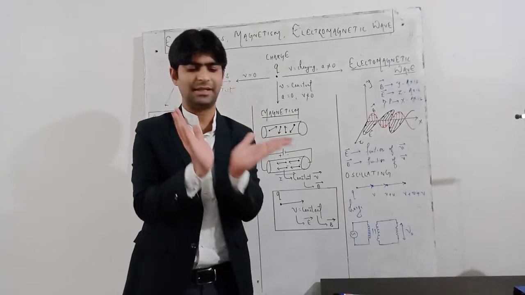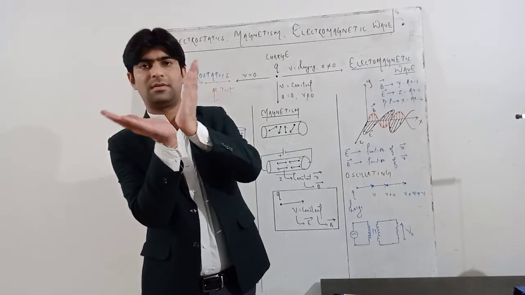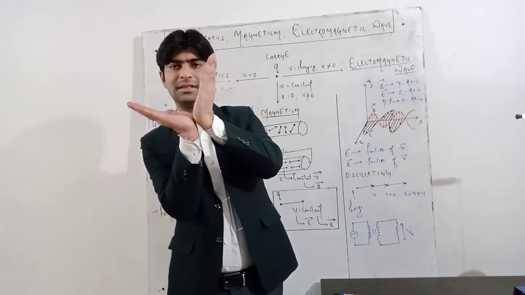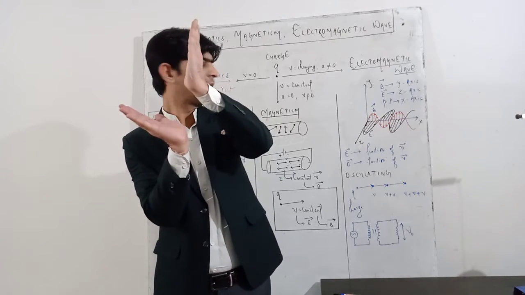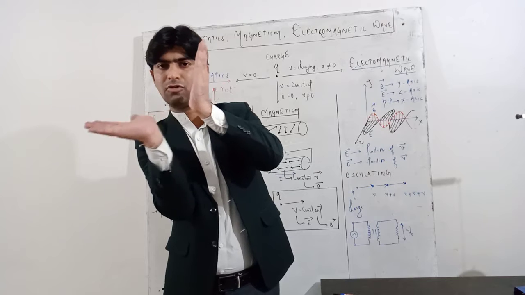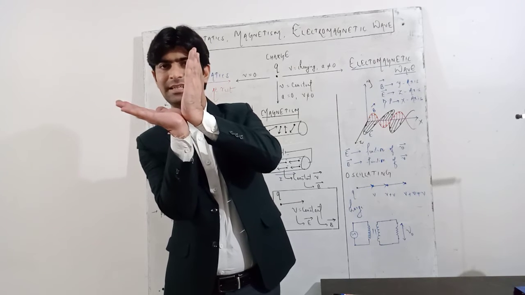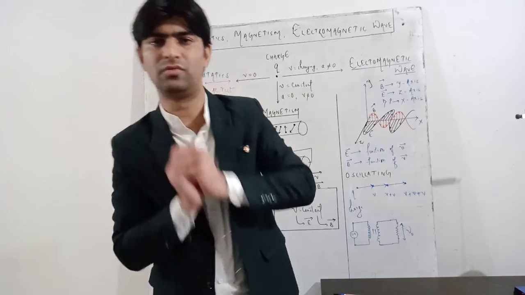The structure will be like this. So take this as the y-axis and this as the z-axis. The magnetic component is vibrating along the y-axis and the electrical component along the z-axis, and in the third direction the wave will move.